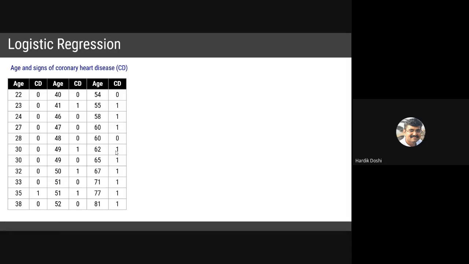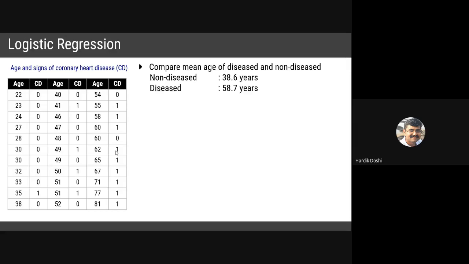Now, if we go for linear regression in this example, then it cannot be applied. Why? Because linear regression always works on the mean square concept. Mean of the value, average of the value. If I talk of the mean in this example, the mean age of non-diseased is 38.6 years and of diseased is 58.7, which is of no use for us. Over here, we cannot apply linear regression.